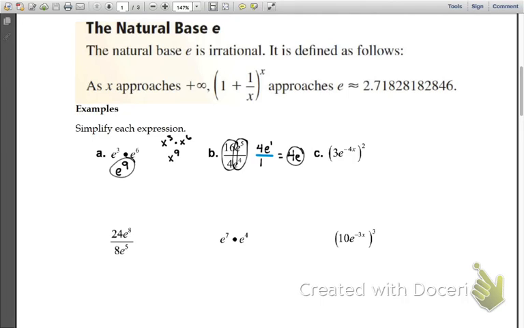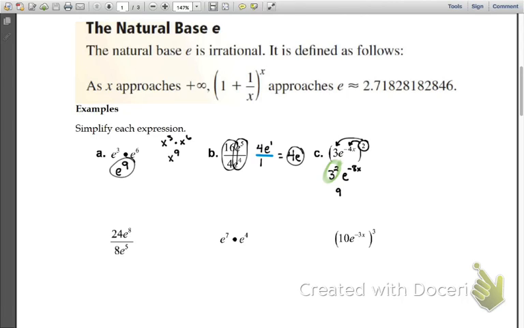Same way if I have a power of a power, like on C, what am I going to do with the 2? It goes to everything inside here, right? So I'm going to have 3 squared, and I'm going to have e to the negative 8x power. So what's 3 squared? 9, I hope.